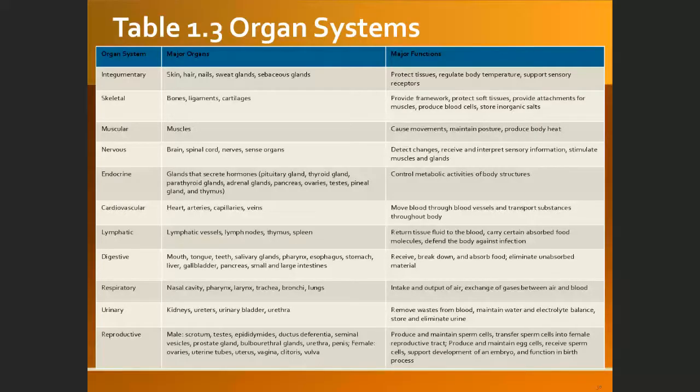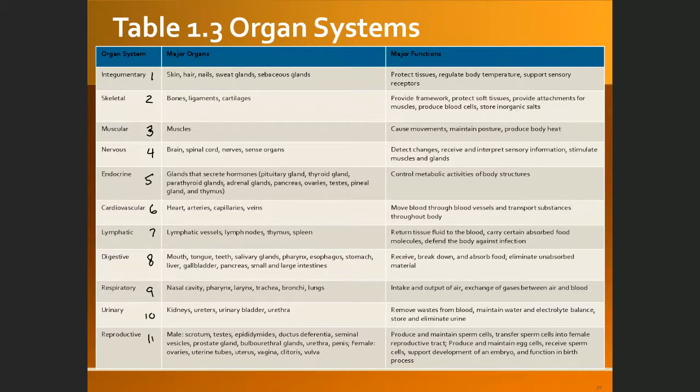Now, organ systems. There are 11 organ systems in the human body. The first one is the integumentary system, then the skeletal system, muscular system, nervous system, endocrine system, cardiovascular system, lymphatic system, digestive system, respiratory system, urinary system, and reproductive system.